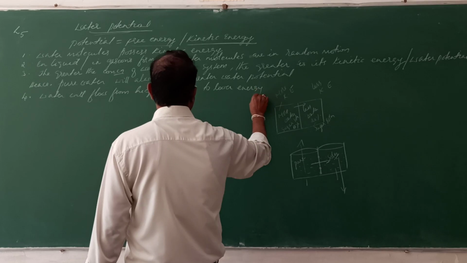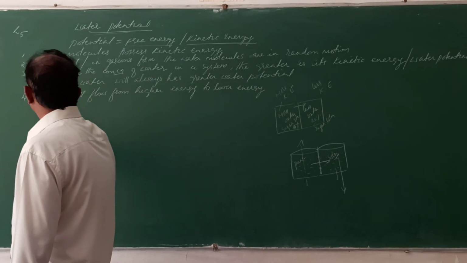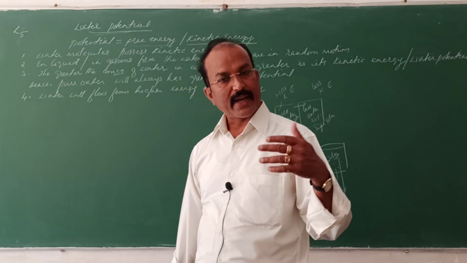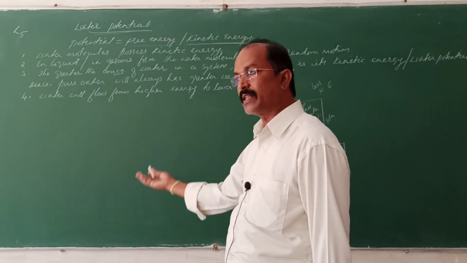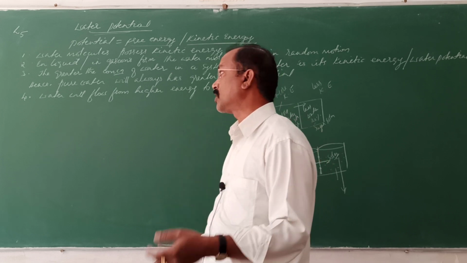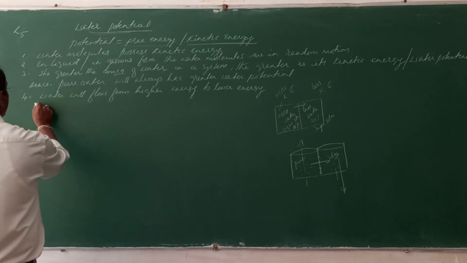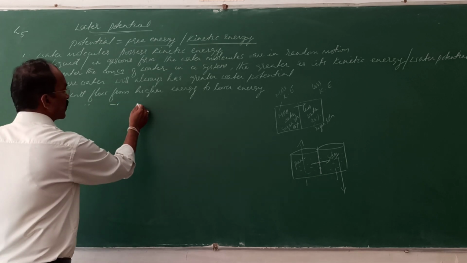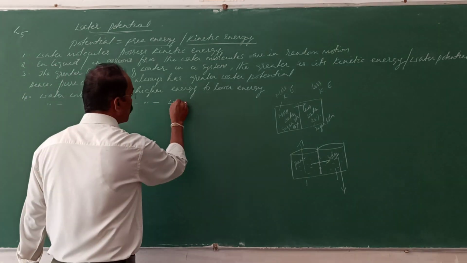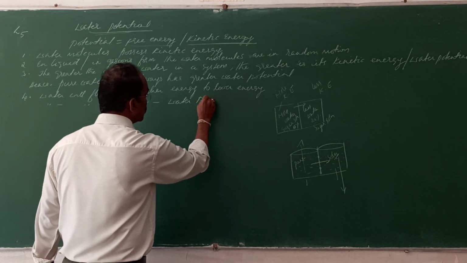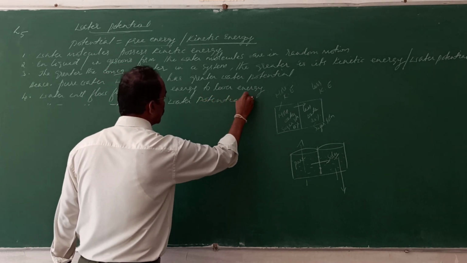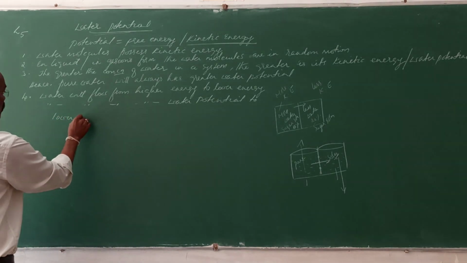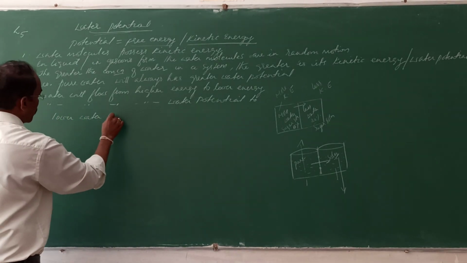So the water will move from higher energy to lower energy. In another manner, we can say water will flow from higher water potential to lower water potential.